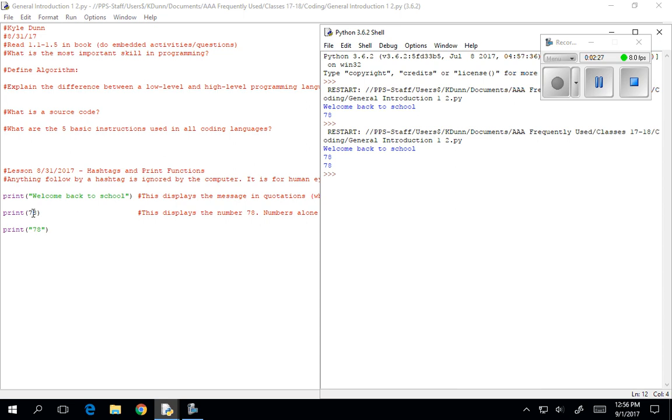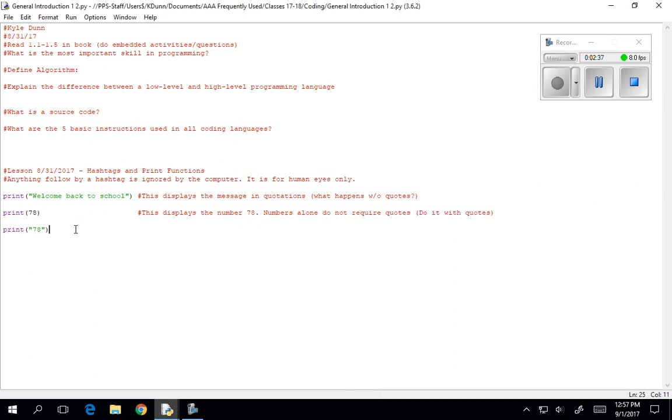If I put 78.0, it would have been a float. This is an integer, okay? And I can even show you how to test what those things are if you want me to. When I put quotes around it, Python doesn't think of that as an integer. Python thinks of that now as a string, okay? So 78 doesn't really mean the same thing in this case, all right?